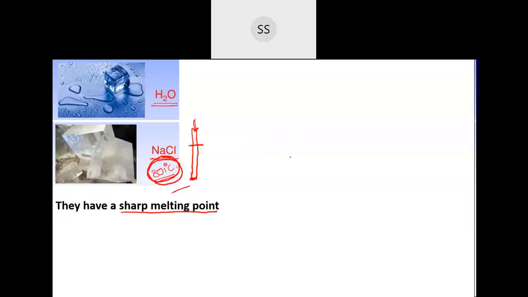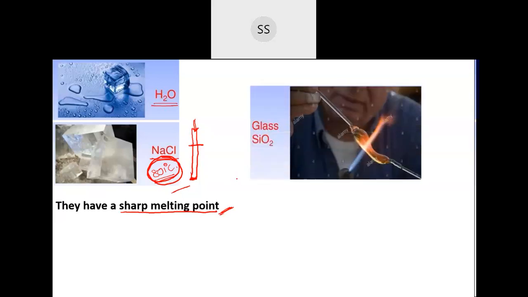So they don't have a sharp melting point. If you start melting them, you don't know exactly where they will start. The temperature will just keep increasing like that. So they have a range of melting point. They don't have a sharp melting point, they just soften up. So these are also called by a different name, which I will tell you later.